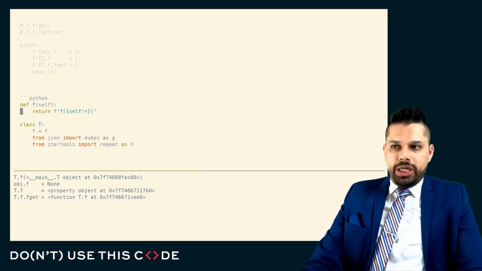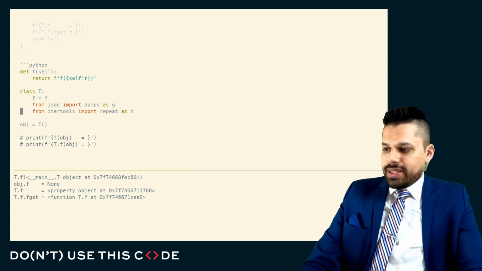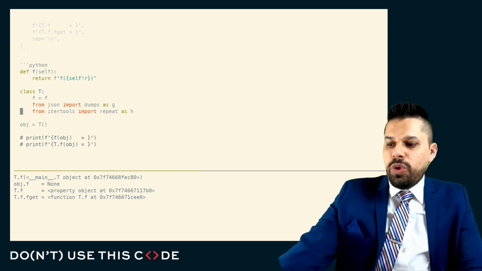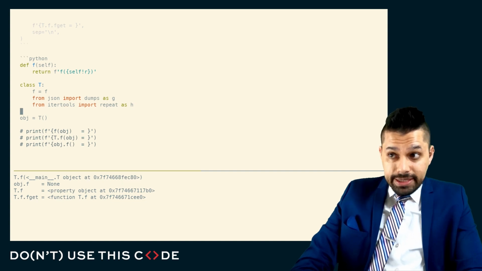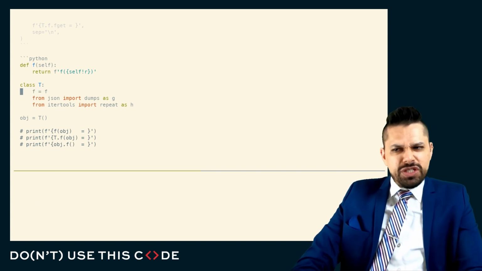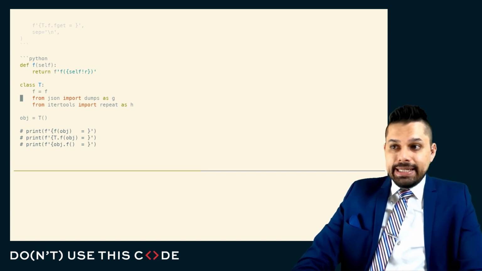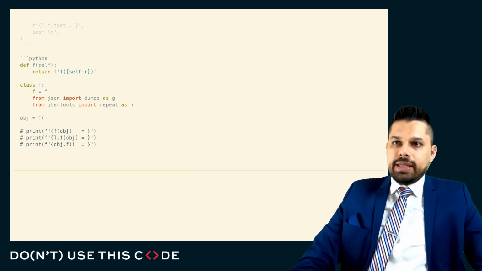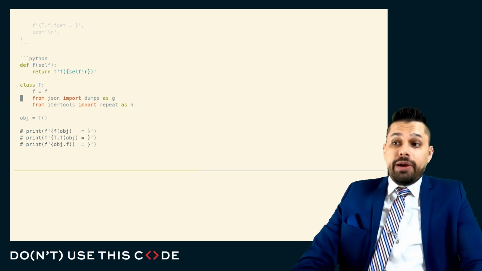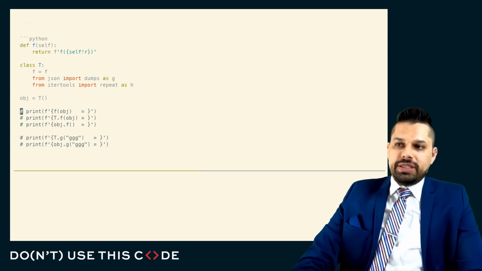One other thing that I want to share with you is the following. If we have a class, and for that class, we have some function that we have defined outside of that class, surprisingly enough, we can put this function back into the class using this f = f. This is a very weird little scoping issue that comes up. We can actually do imports in class bodies. And in the class body, when we do an import, we can actually bring something into scope. And when we bring something into scope, it'll actually appear as a method. So these two imports will actually introduce a G and an H into this class.